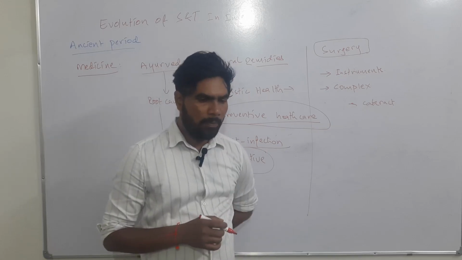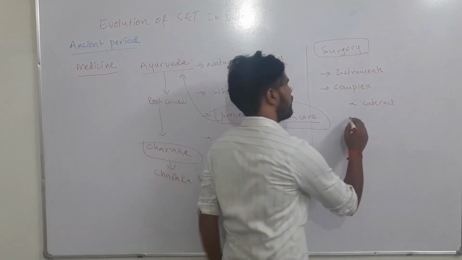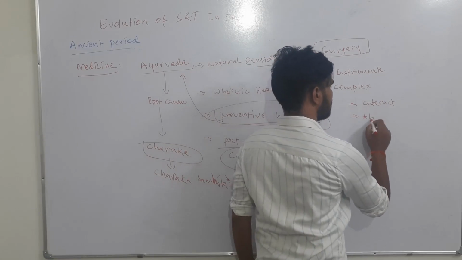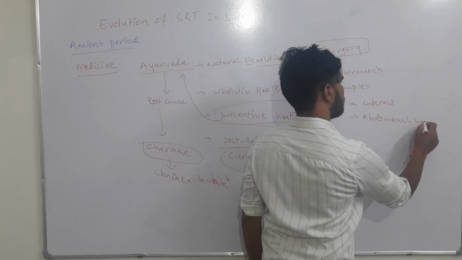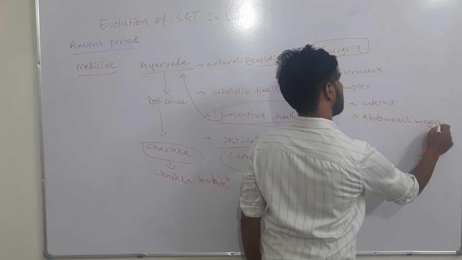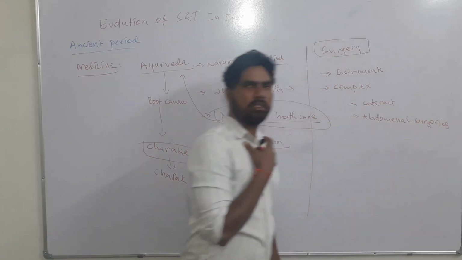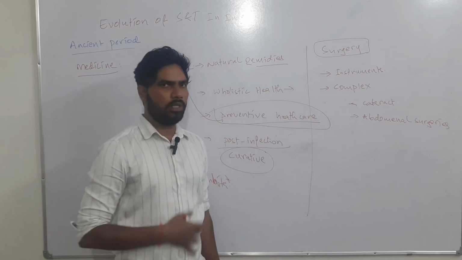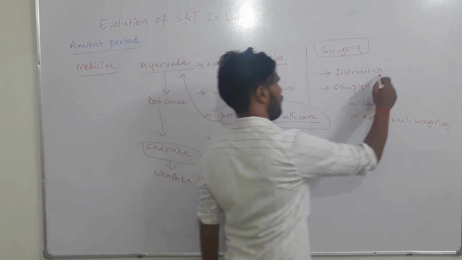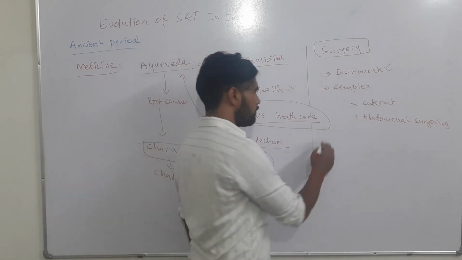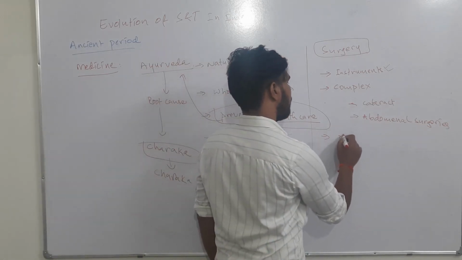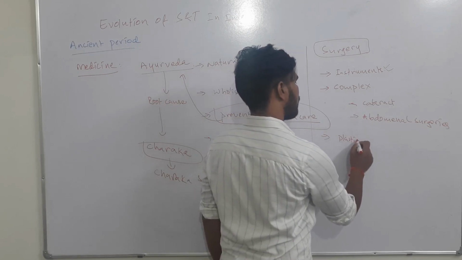Apart from that, they performed abdominal surgeries, meaning surgeries on the body, and they developed a lot of instruments. There were also hints of plastic surgery.